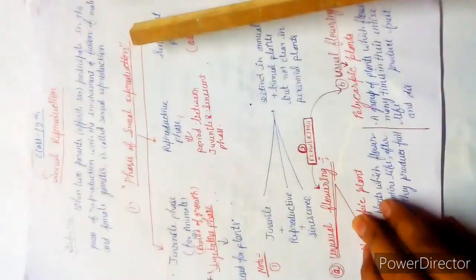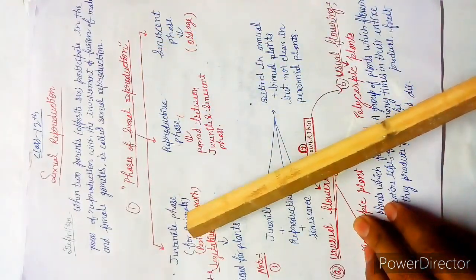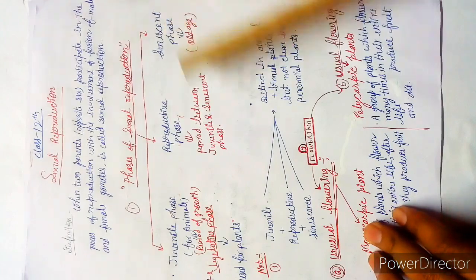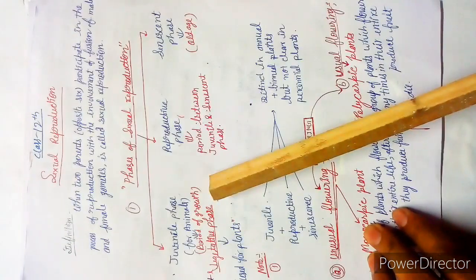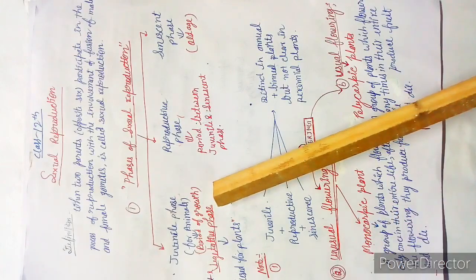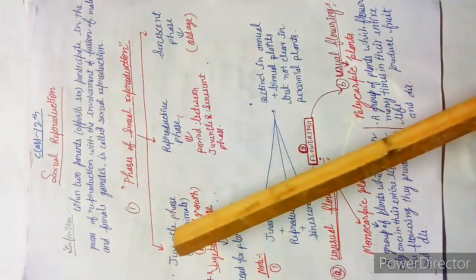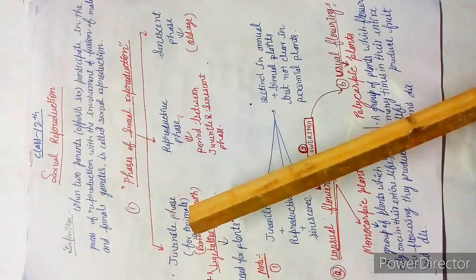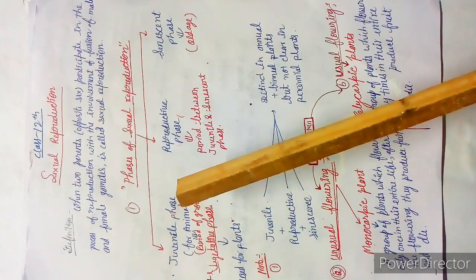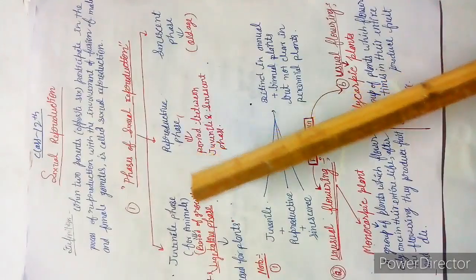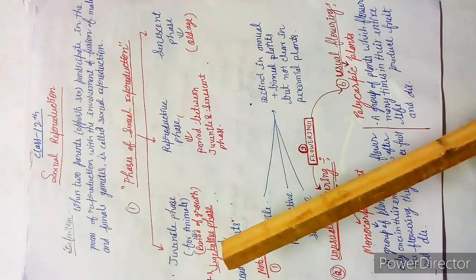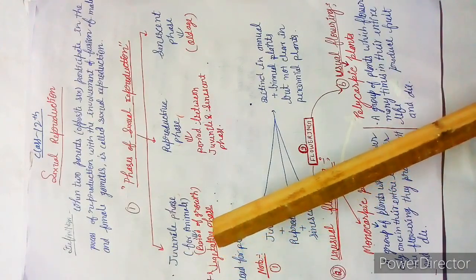So the phases of sexual reproduction: first is the juvenile phase, second is the reproductive phase, third is the senescent phase. The juvenile phase is also called the vegetative phase. One more thing, the term juvenile phase is especially used for animals, and for plants there is a different term, that is vegetative phase.